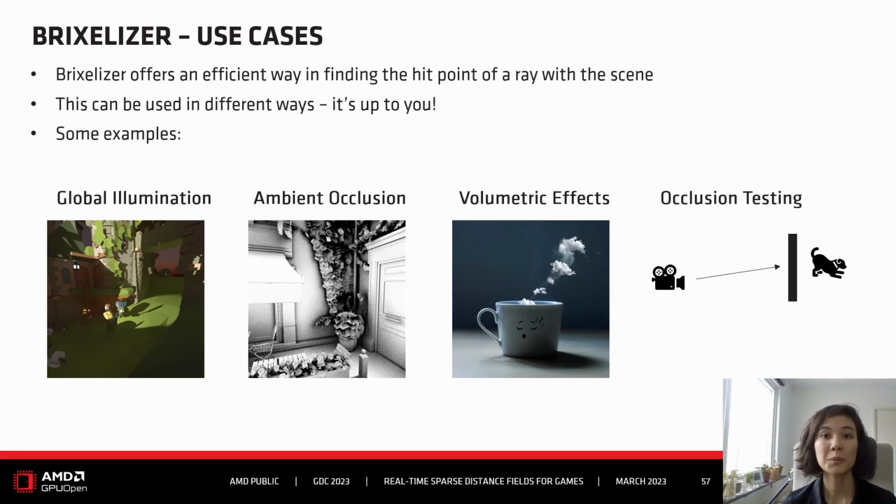For what can you use Pixelizer? Well, Pixelizer itself is just generating the sparse distance field that you then can use to efficiently find the hit point of a ray with the scene. What you do with the hit point is really up to you. Some examples are you can use it to compute global illumination, ambient occlusion, volumetric effects, or occlusion testing, but also anything else you might come up with is of course valid. To be honest, I'm actually really excited to see what you will come up with in the future.